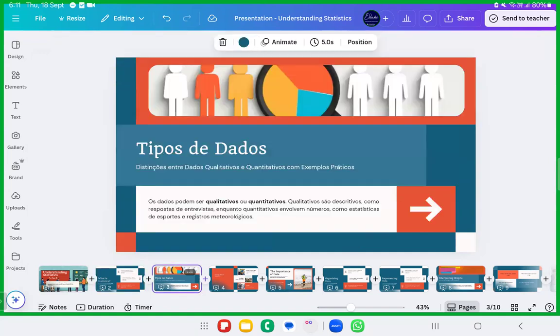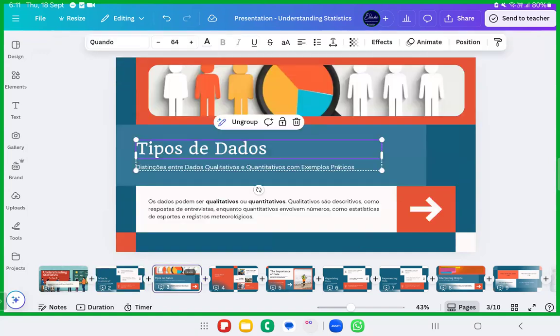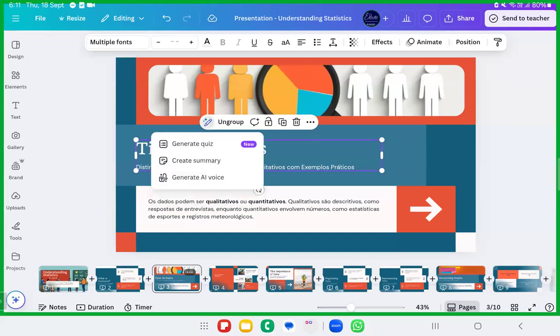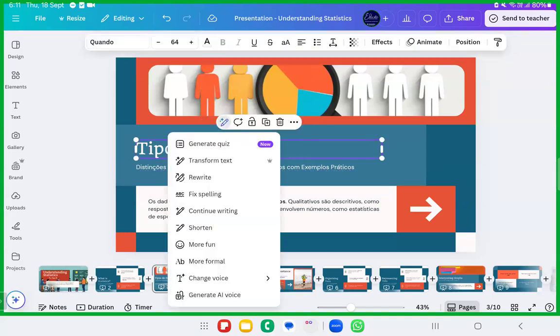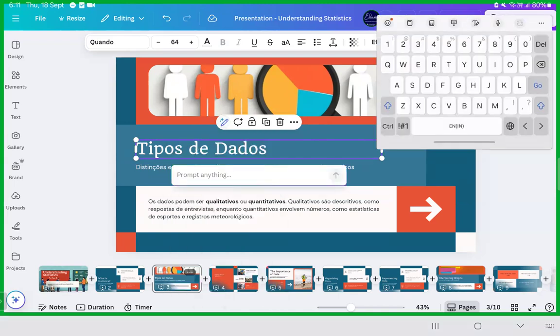Okay, it has given this in French. So what we can do is go ahead with Magic Write. It has two of these, so I'll ungroup it. I'll take the simple one, go to Magic Write, and choose transform text.